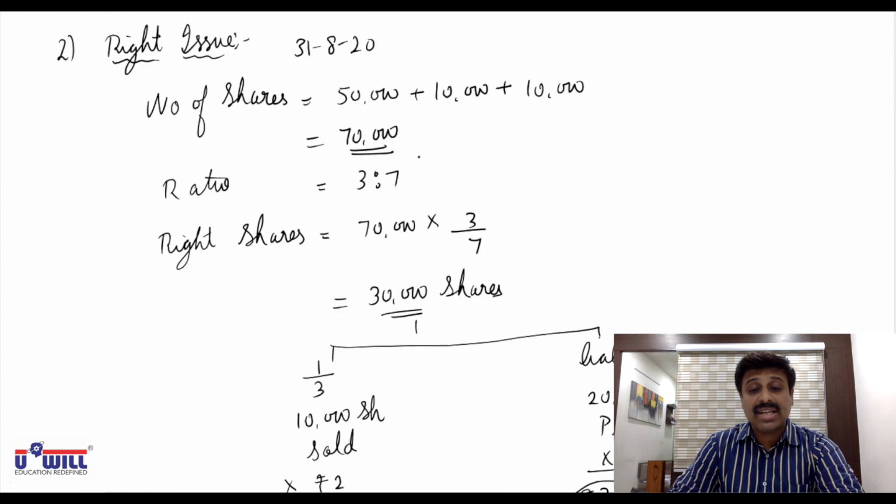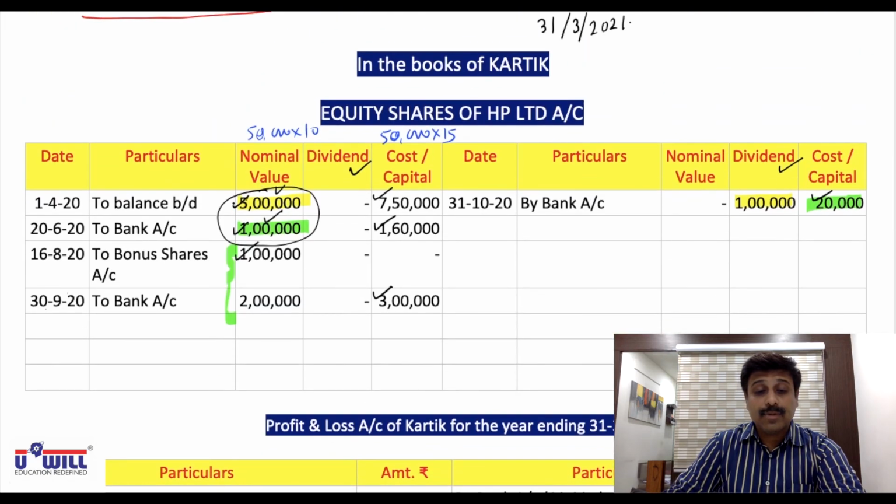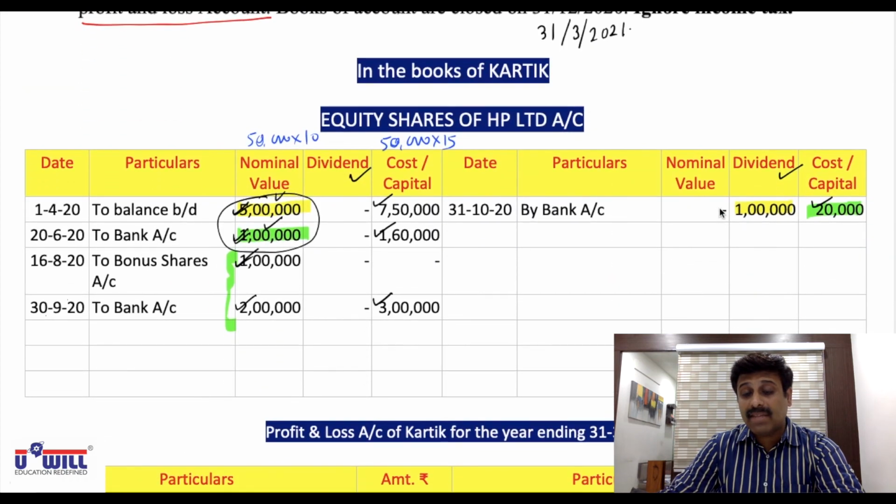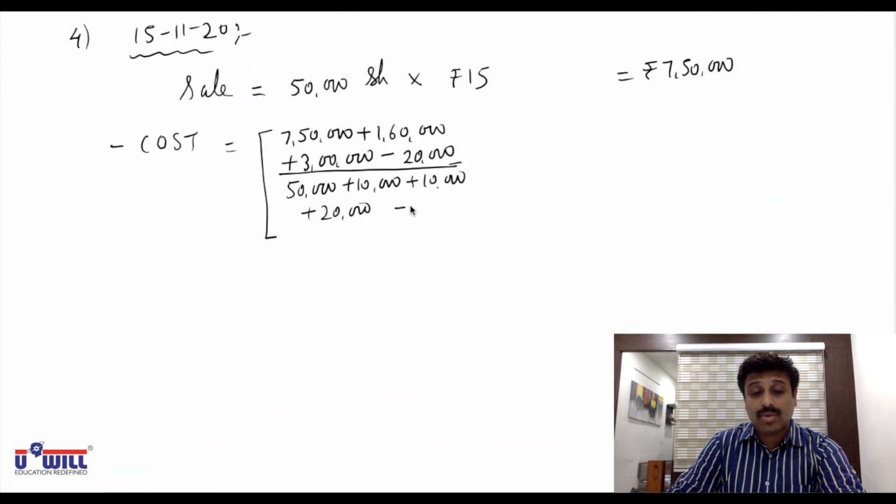Divided by number of shares in debit side minus credit side. So 50,000, 10,000, 10,000, 20,000. 50,000 opening balance plus 10,000 purchased plus 10,000 bonus shares plus 20,000 right shares. Minus credit side. You can see credit side in nominal value no amount is there, means no shares are sold so far, so nil. Multiplied by how many shares he is selling? 50,000 shares he is selling.